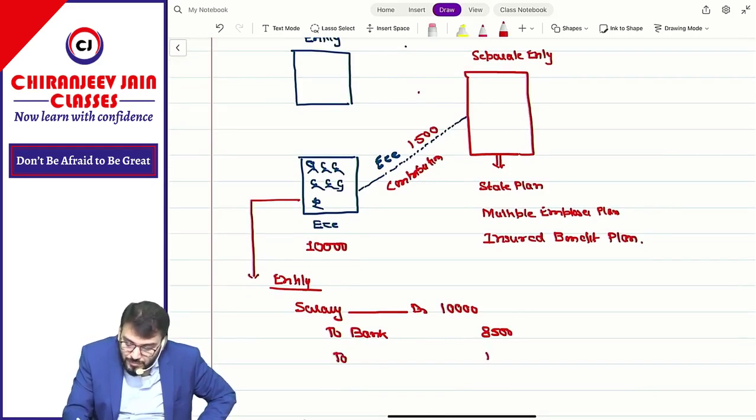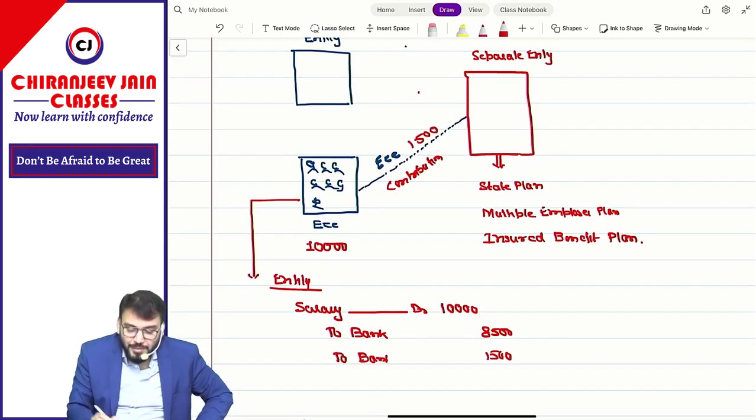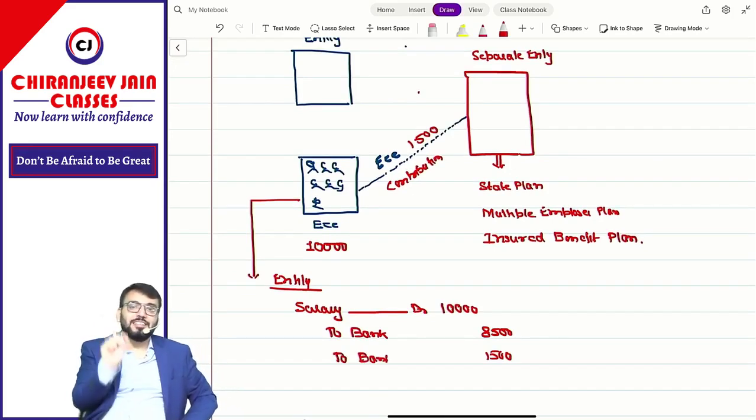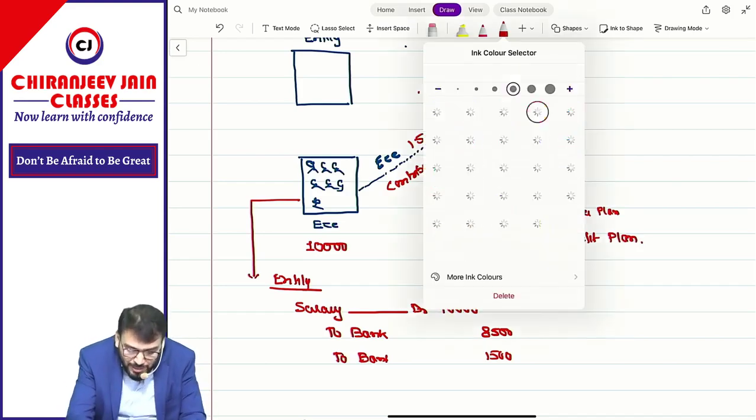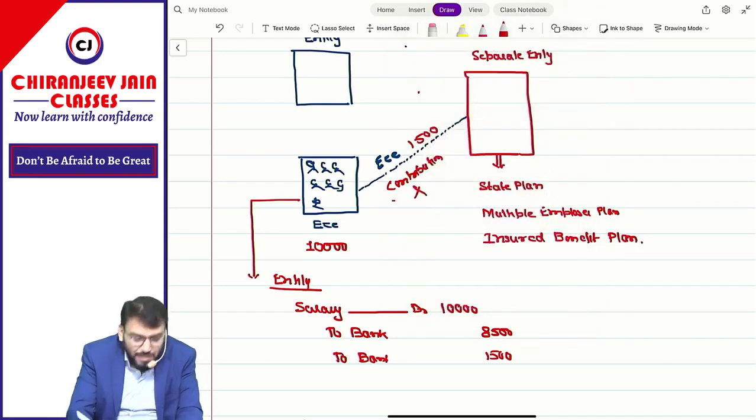Once deposited, it will also be bank only. So the journal entry is salary account debit to bank only. Some amount is paid directly to the employee; some amount is deposited in a separate entity for the benefit of the employee. So this is the short-term employment benefit, and we are not discussing it in this topic.